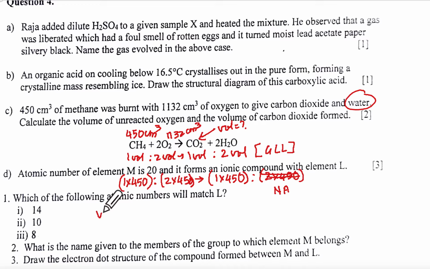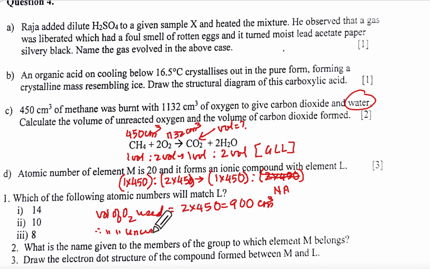Now the volume of O2 used is 2 into 450, but you have to write like this first. Therefore, the volume of unused oxygen will be 1132 minus 900, so 232 centimeter cube.